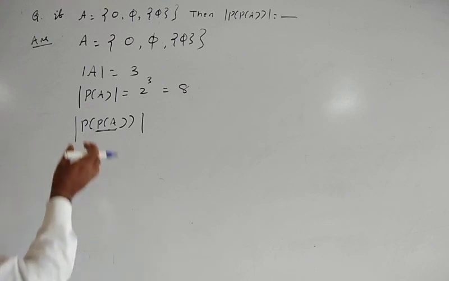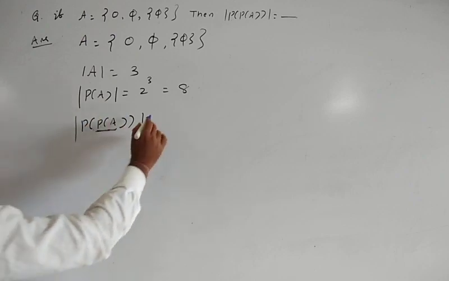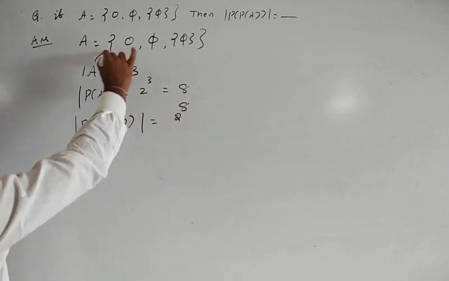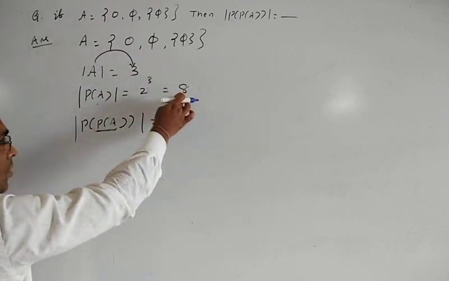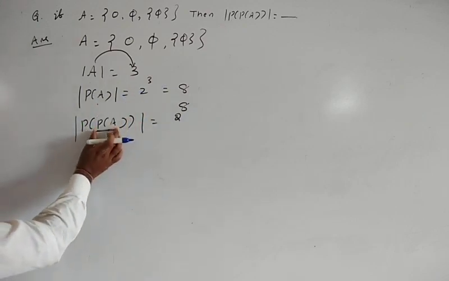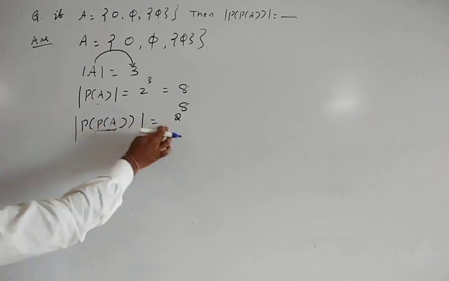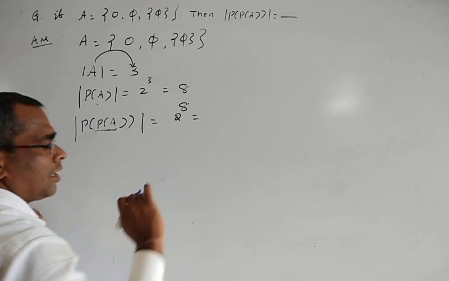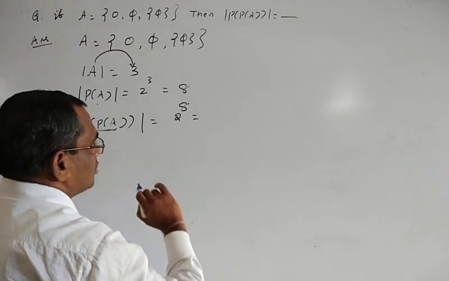So the cardinality of the power set is equal to what? 2 to the power 8. See, the set A has 3 elements, so its power set has 2 cubed, which is equal to 8. Now we take the power set of P of A; since that set has 8 elements, its power set will have 2 to the power 8. So 2 to the power 8 is equal to what? 2 to the power 8 is equal to, okay, so this is equal to 500.